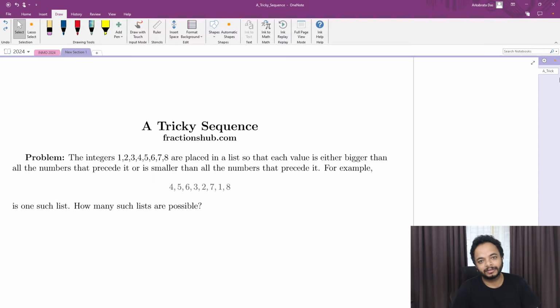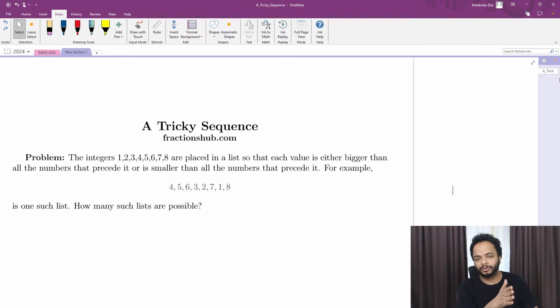Now what is the problem? The problem says that you have these numbers 1 2 3 4 5 6 7 8, and you have to make a sequence with a certain condition. Whatever you are placing at any kth place, the length of the sequence will be 8 because you are making it with 8 distinct numbers. But whatever you are placing in, say, the fourth place, all the numbers before it should all be smaller than that or all be greater than that.